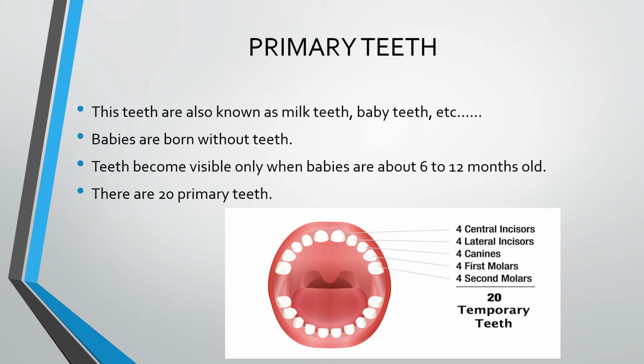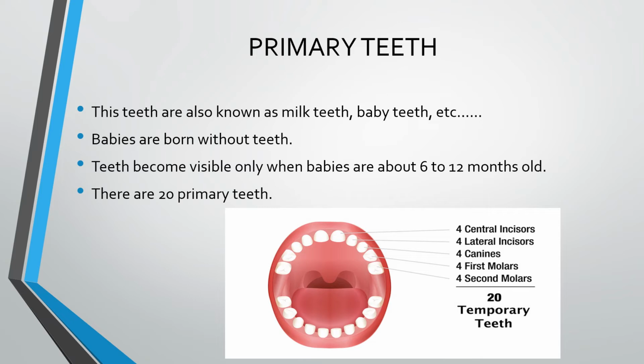These are the first set of teeth. Babies are born without teeth. Children, once ask your parents, when you were born, were you born with teeth or without teeth? Most of us were born without teeth only. Primary teeth become visible only when the babies are about 6 to 12 months old.